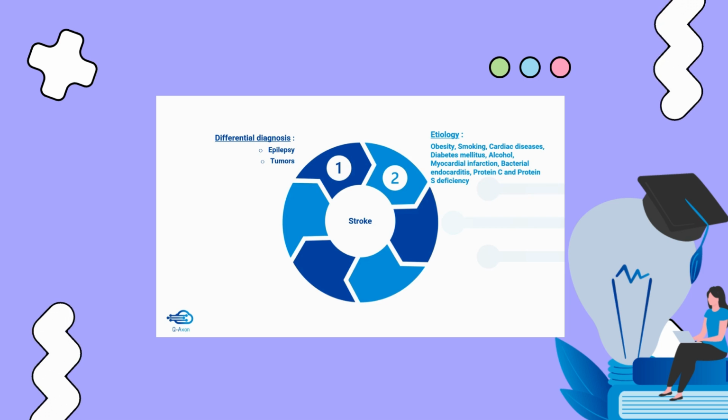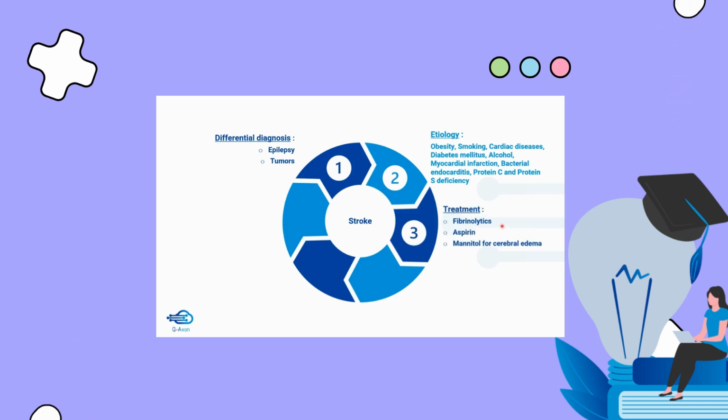For treatment, we would like to use fibrinolytics to dissolve the clot which is formed, then aspirin. And because of the hemorrhage which has occurred, there will be an increase in cerebral pressure. So, mannitol is used for relieving the cerebral edema.